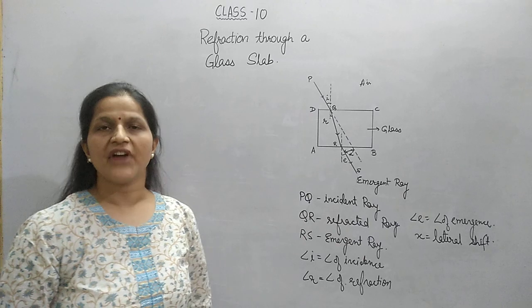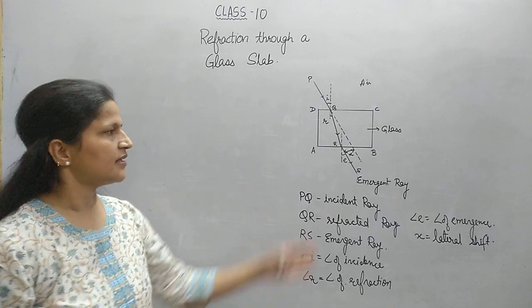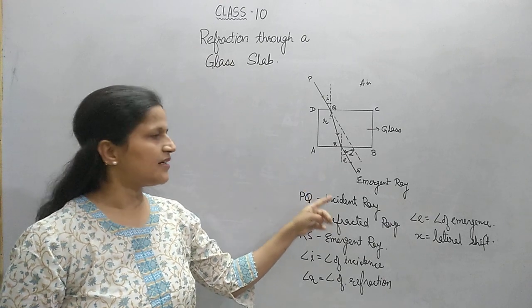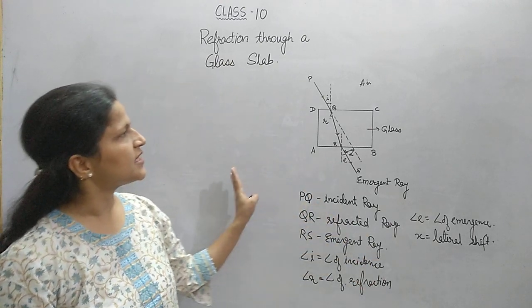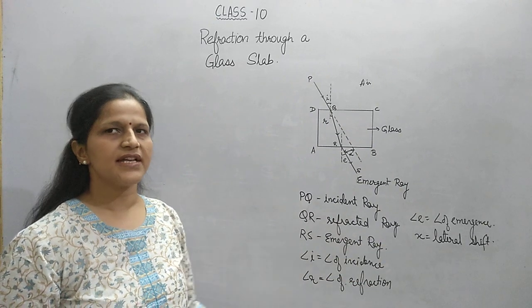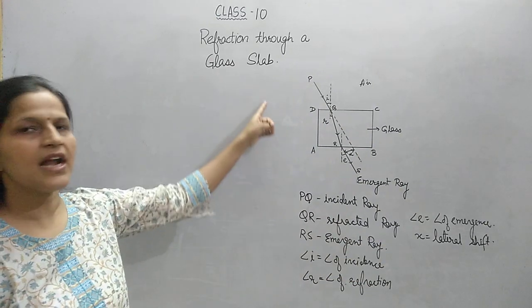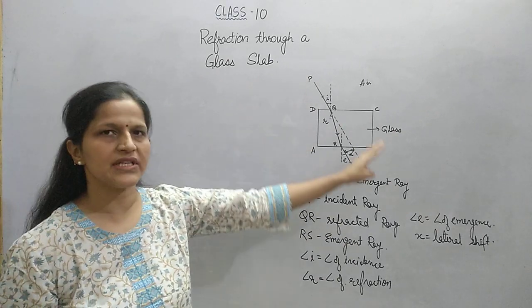If you are asked to define what is lateral shift, you can say that the sideways displacement of the emergent ray with respect to the incident ray is called lateral shift. So this is the diagram which is often asked in the exam to show the path of a ray of light through a rectangular glass slab. So this is the way you can show this.